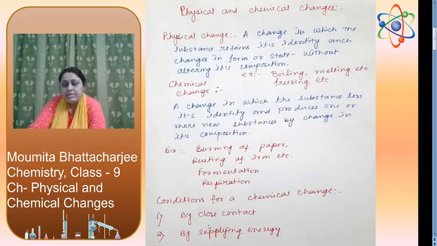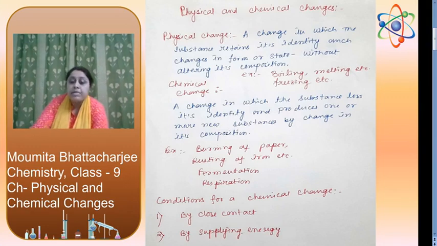Conditions for a chemical change: we have two conditions, close contact or supplying energy. Close contact means the reactants will not react unless they are mixed; they will not react if kept separately. Suppose we are reacting silver chloride with sodium nitrate. They will not react if we keep these two reactants in two different test tubes. We have to mix them to react.